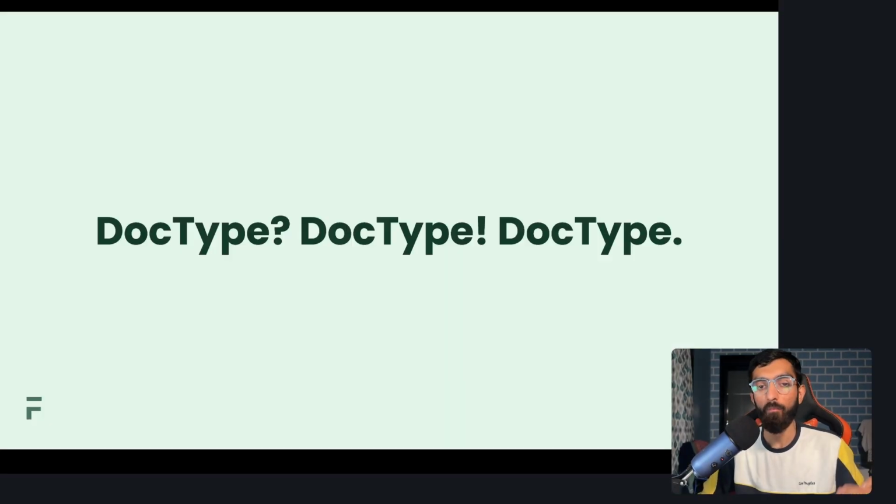Now we are back to the slides. What we did in the demo was mostly linked to something called the doctype. And as I briefed, a doctype is not just a database model. It's much more than that.